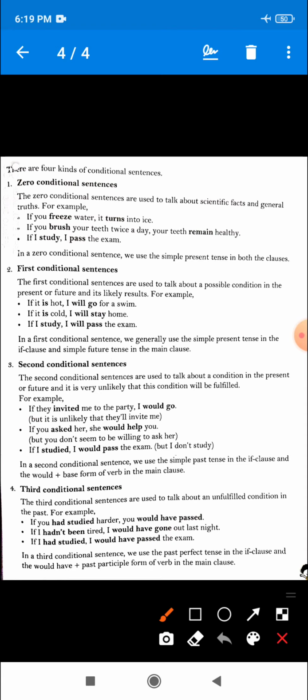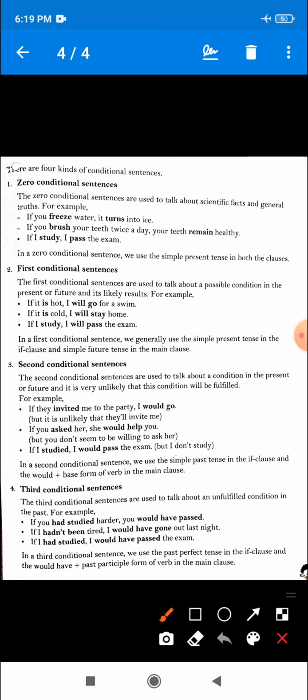Okay, so dear, in second conditional sentence, you just have to remember this point. In a second conditional sentence, we use the simple past tense in the if clause. If clause means subordinate clause. So student, the sentence that shows the condition must be in simple past tense.